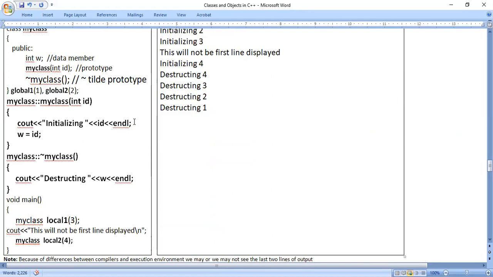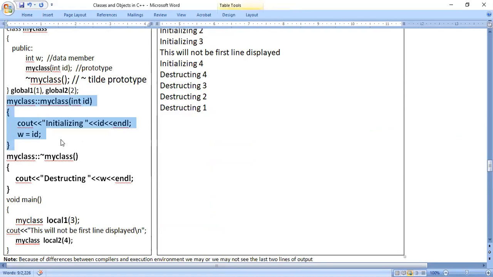See how constructors are executed. When this constructor function is called, when objects are created. So how many objects have we created? Four objects: two global objects, two local objects. The first object is global 1, the second object is global 2, the third object is local 1, the fourth object is local 2. In this way, we have created four objects.